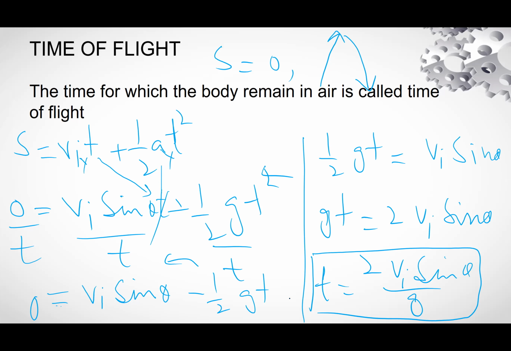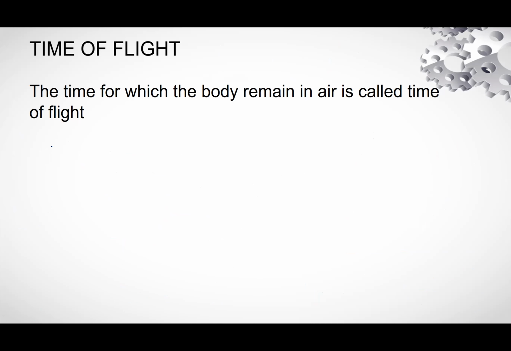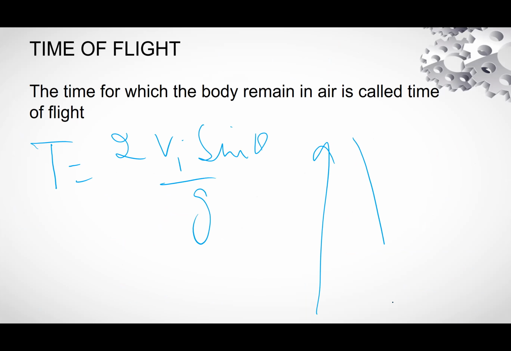Time of flight includes the time for upward motion and the time for downward motion. So remember this equation: the time of flight is equal to 2 vi sine theta divided by g. This is for upward and downward.